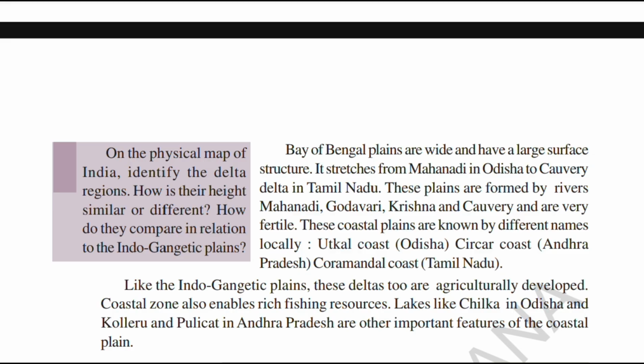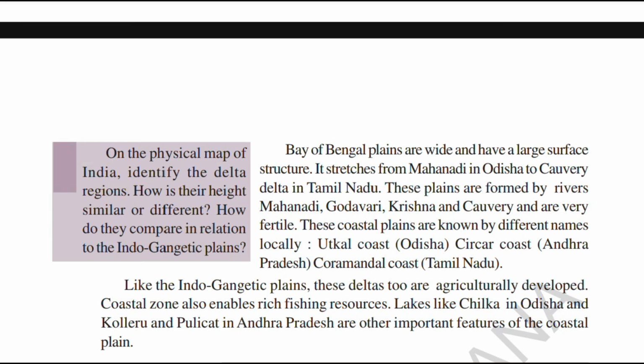I hope it is clear to everyone now: the coastal plains start from Gujarat, the Rann of Kutch, and end at the Malabar coast in Kerala, and in the same way the coastal plains start at the Mahanadi in Odisha and end at the Kaveri Delta in Tamil Nadu. These are the two different geographical locations of the coastal lines.